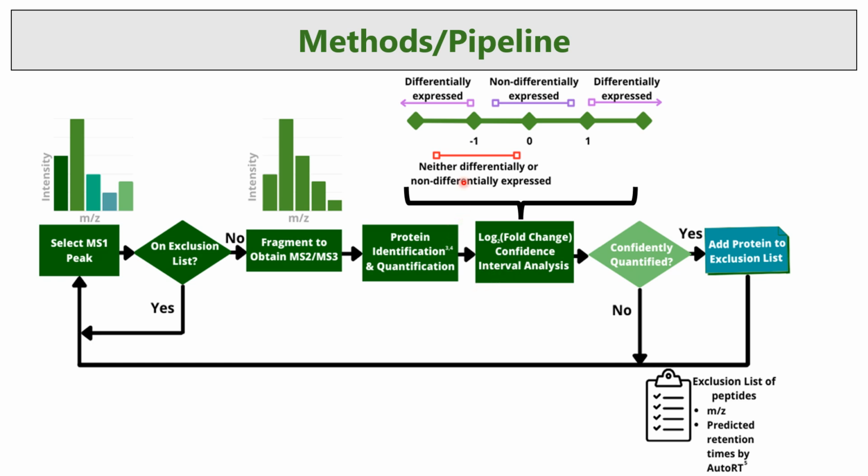Based on our confidence interval, if it falls into one of these three categories, it will be deemed as confidently quantified, and it will be added to an exclusion list. This will prevent any further collection on this protein within the experiment. However, if it is not, we continue collection on this protein.